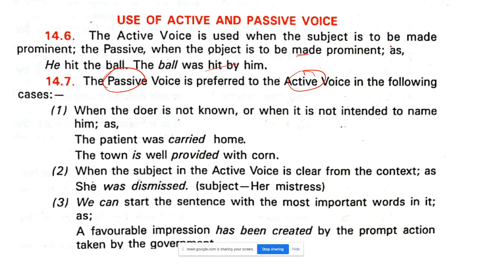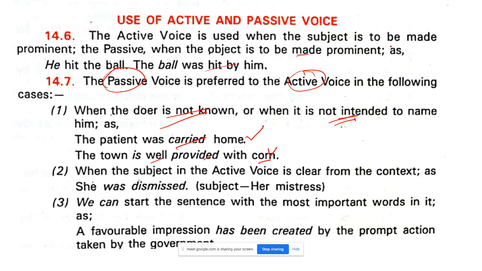When the doer is not known. First point. When it is not intended to name him. The patient was carried home, the town is well provided with corn.